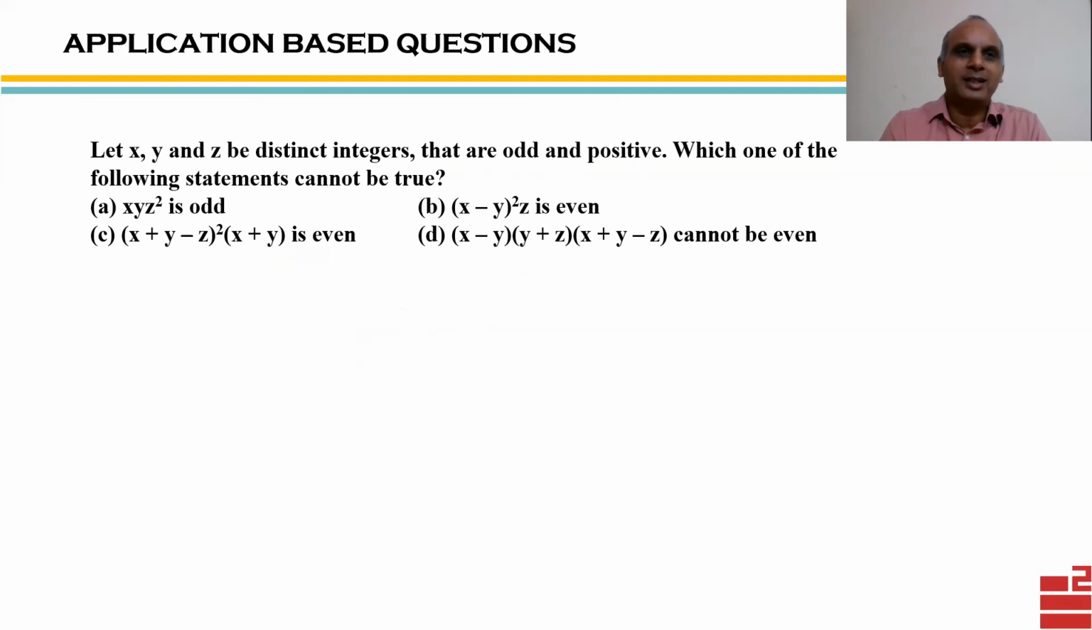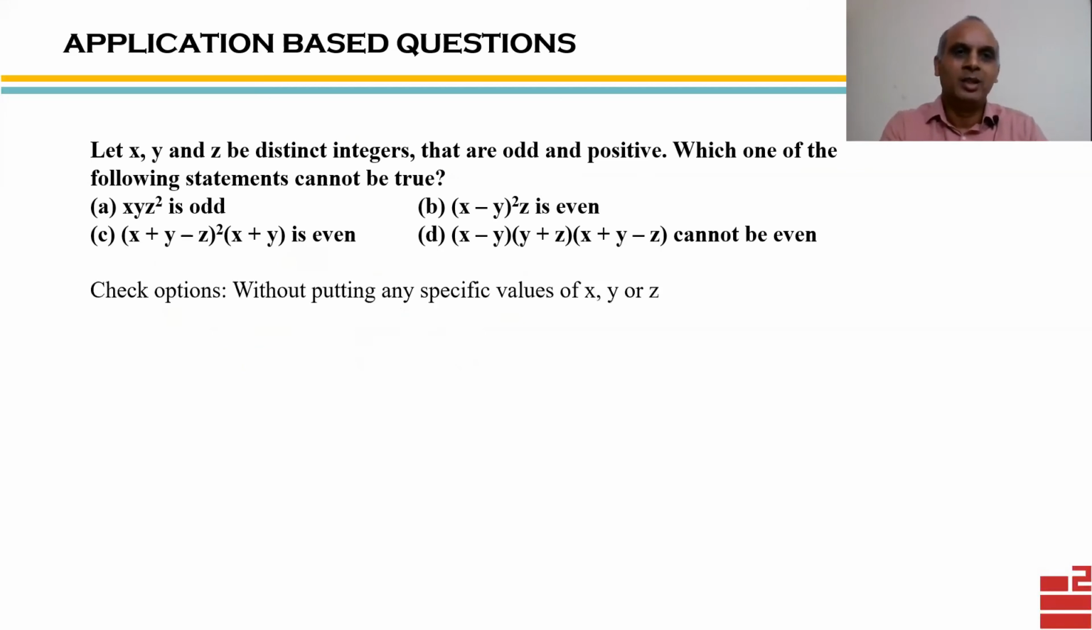We are given here that X, Y, and Z are distinct and they are odd and positive numbers. So which of the following statements cannot be true? Please notice carefully, we want a statement which is not true. That means out of the 4 options, 1 option will be false, 3 will be true statements. So we have to check each statement one by one. I suggest don't take any specific value of X, Y, or Z. Do it logically without any specific value.